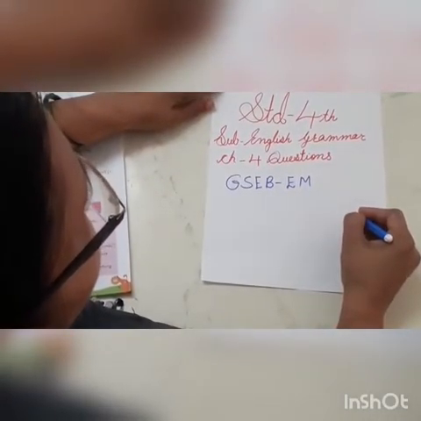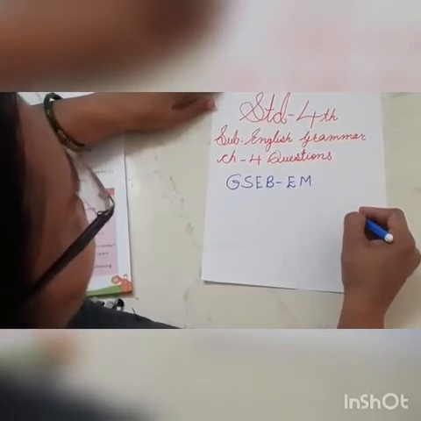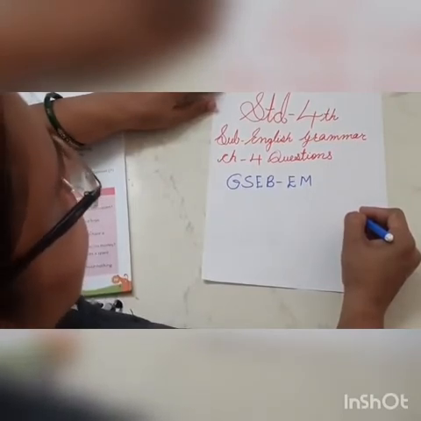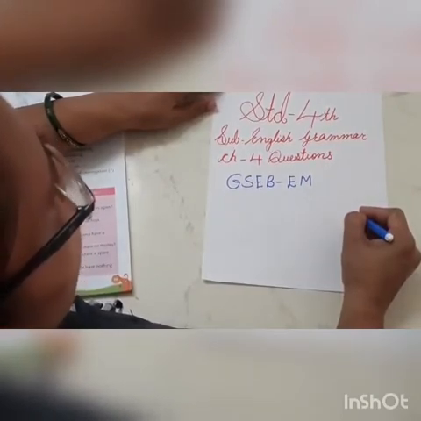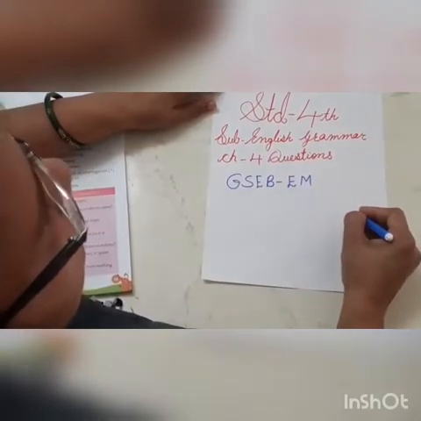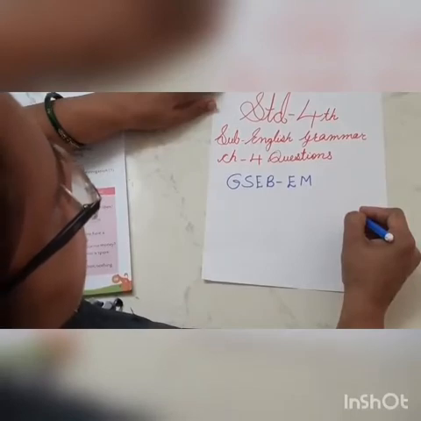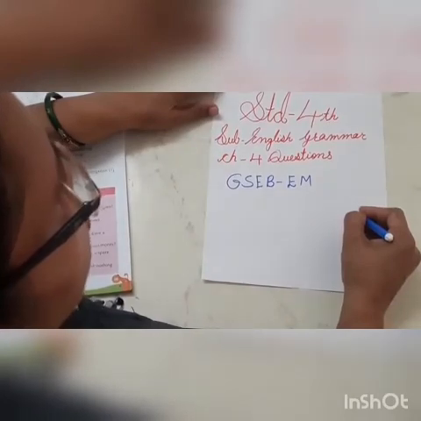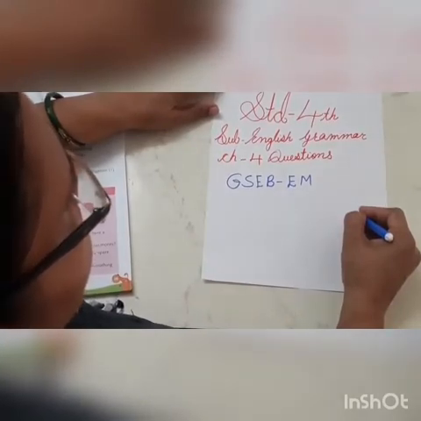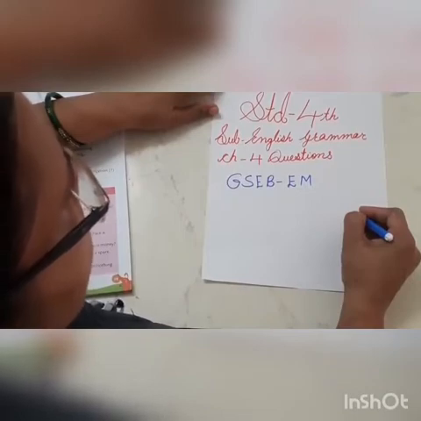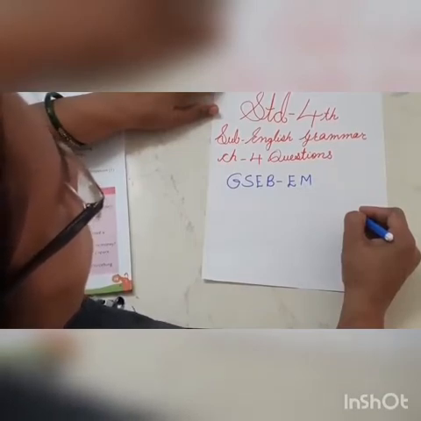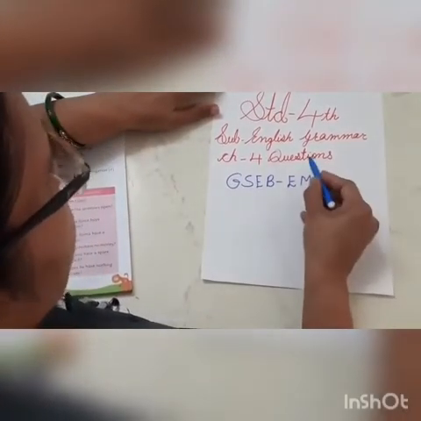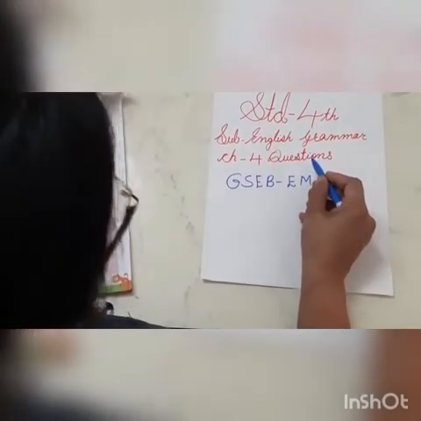Students, in the previous video, I explained to you about sentences. How many types of sentences are there, students? There are 4 types of sentences. First is declarative, also called a statement. Then imperative, then interrogative and exclamatory sentence. I explained all the exercises about sentences also. Now today in this chapter we discuss questions, meaning interrogative.